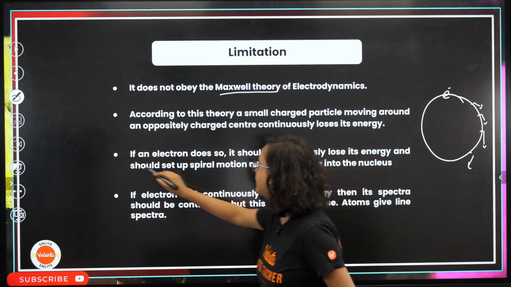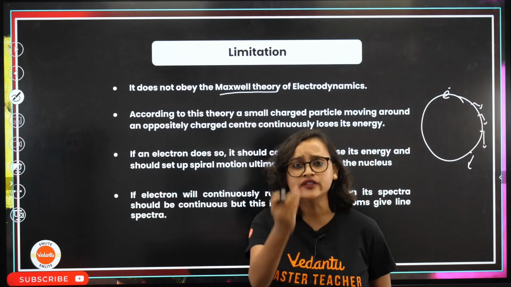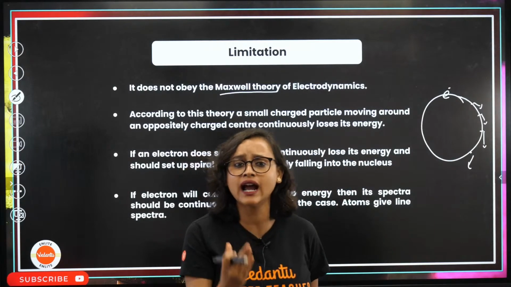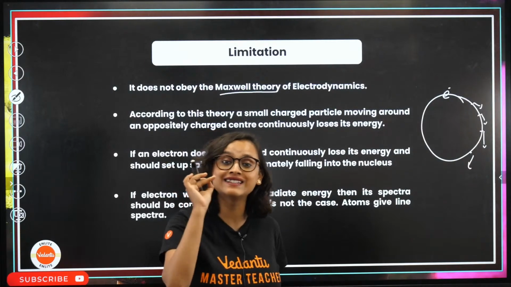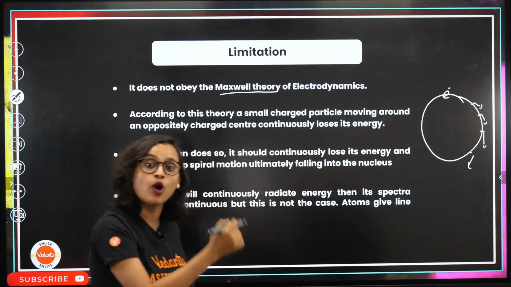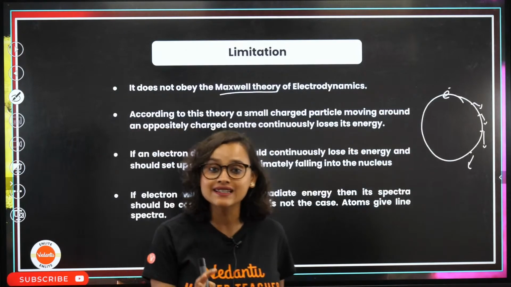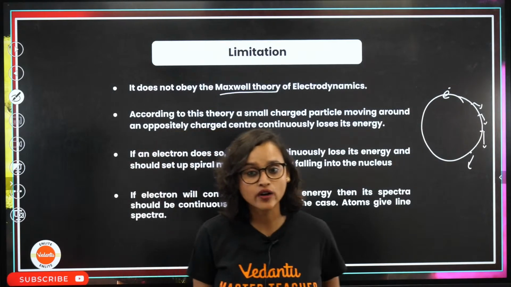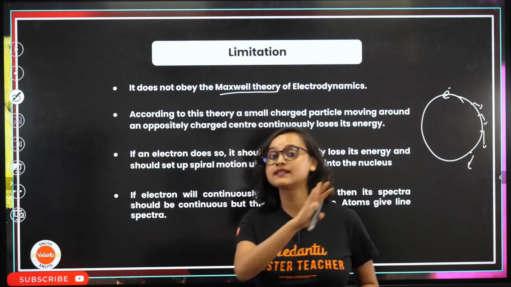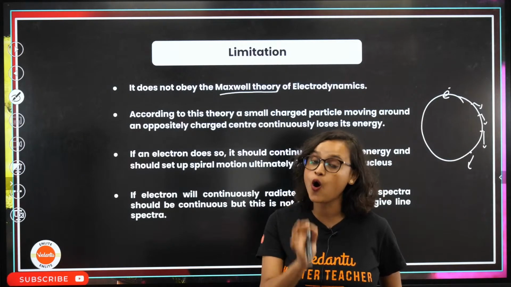This particular point, my dear student, actually questioned the whole existence of the atom. If this point was so correct, then atoms would not even exist. That was the first limitation. This messed up Rutherford's model completely, but everything else was on point.